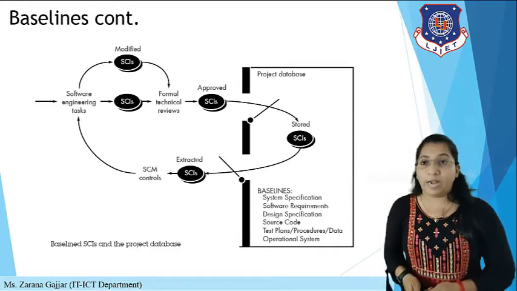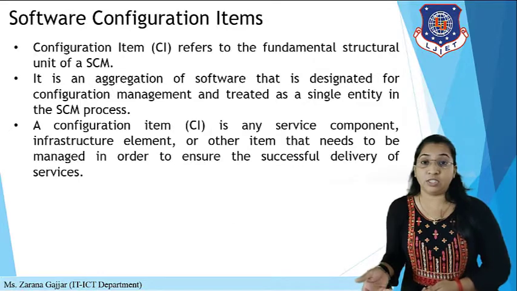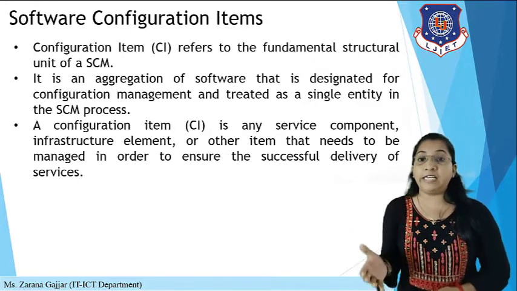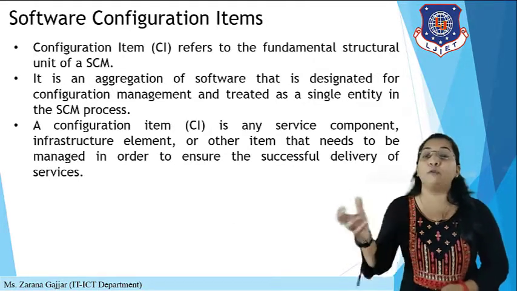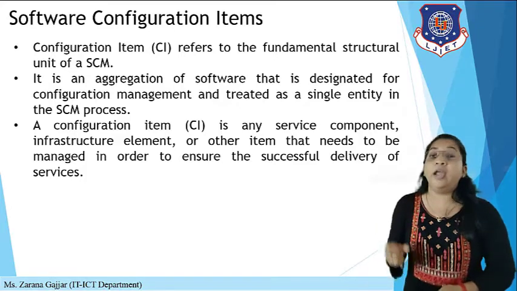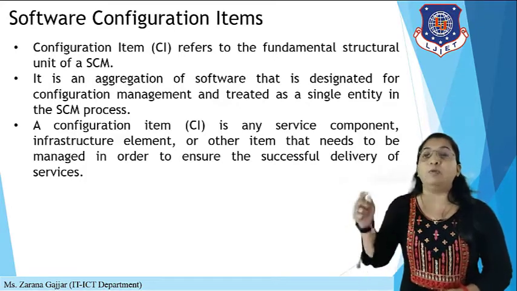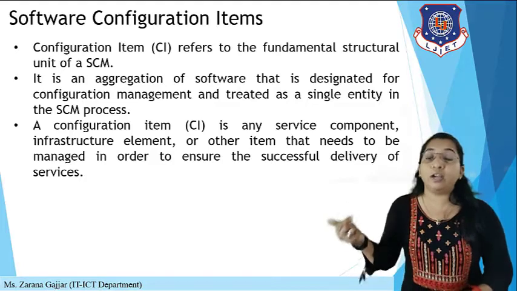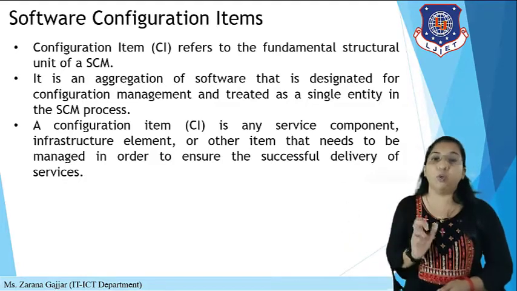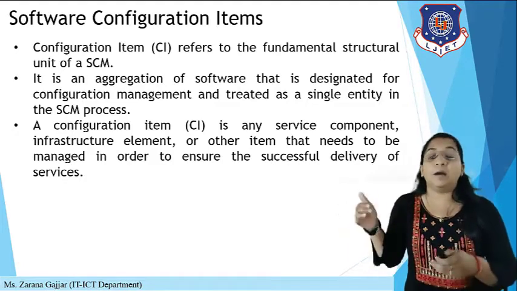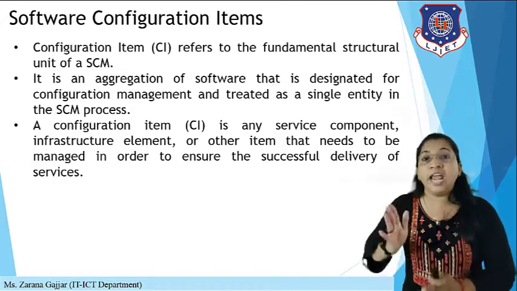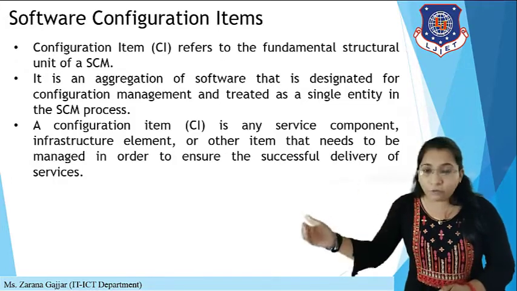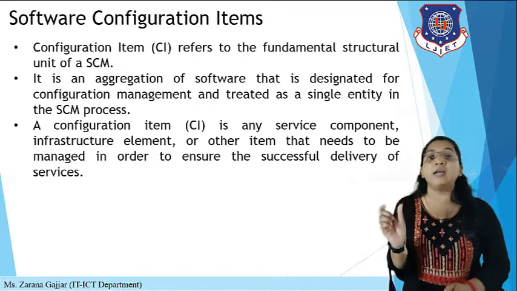Now let's take an example of a railway reservation system for proper understanding of the SCI, the software configuration item. But before that, we are discussing what we mean by configuration item. It refers to the fundamental structural unit of SCM. It is basically an aggregation of software that is designated for configuration management and treated as a single entity.